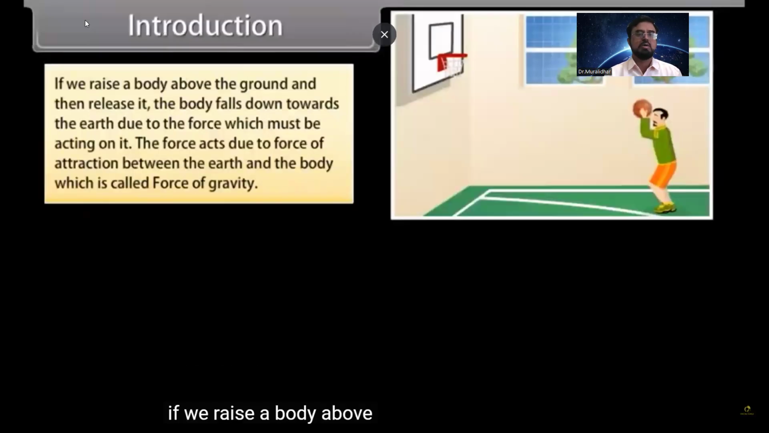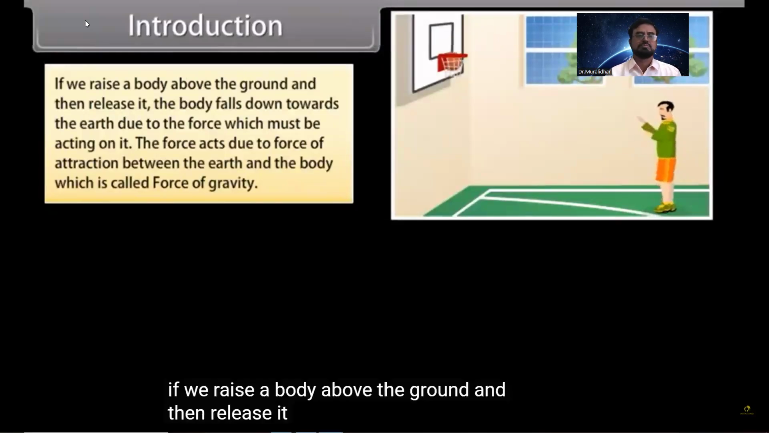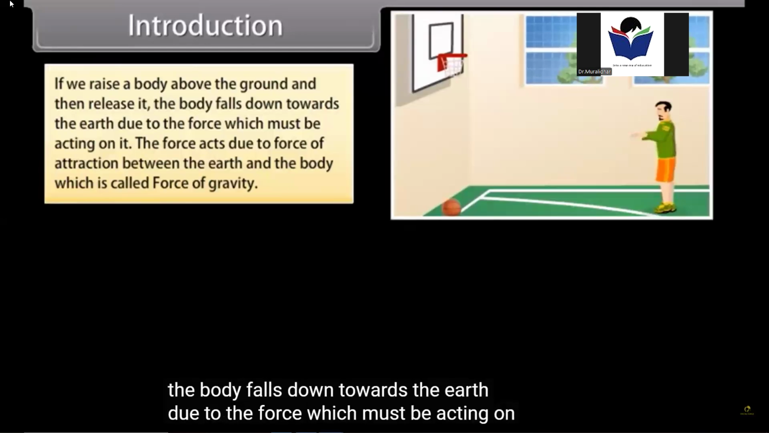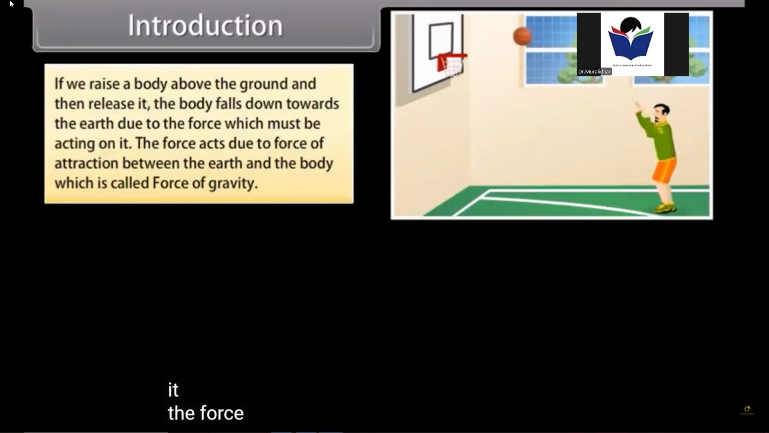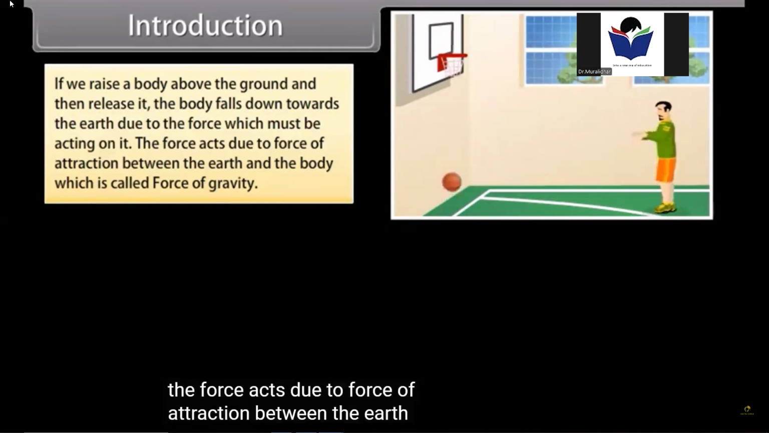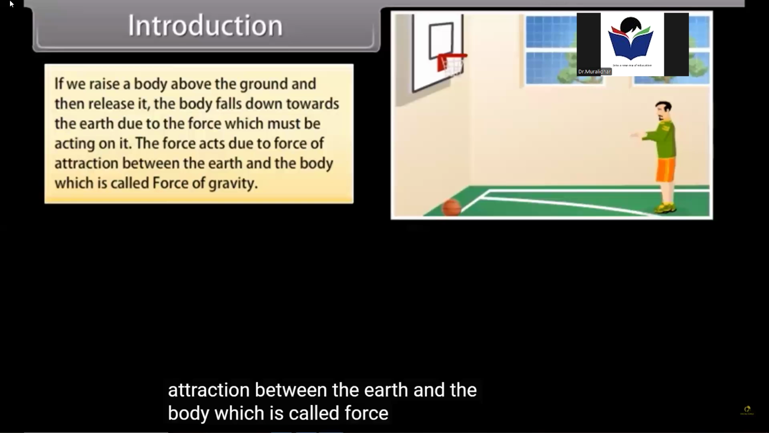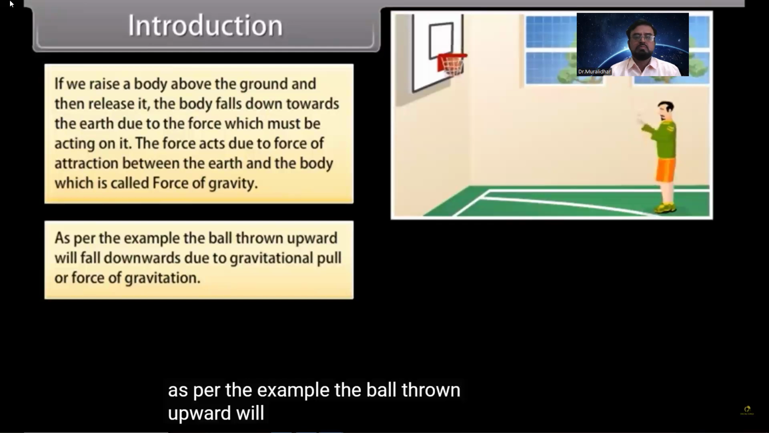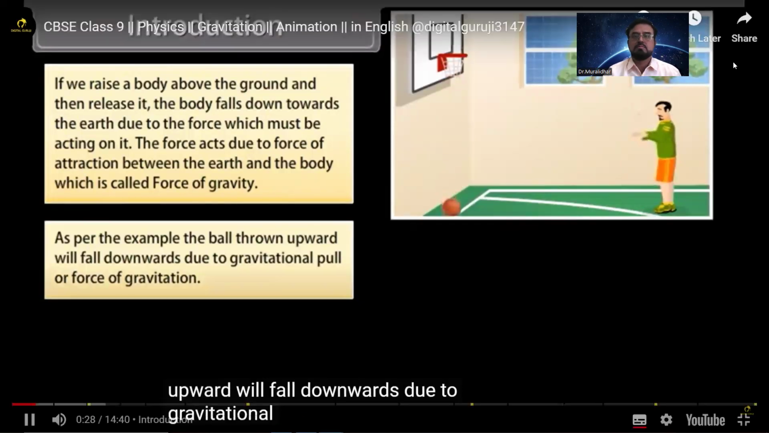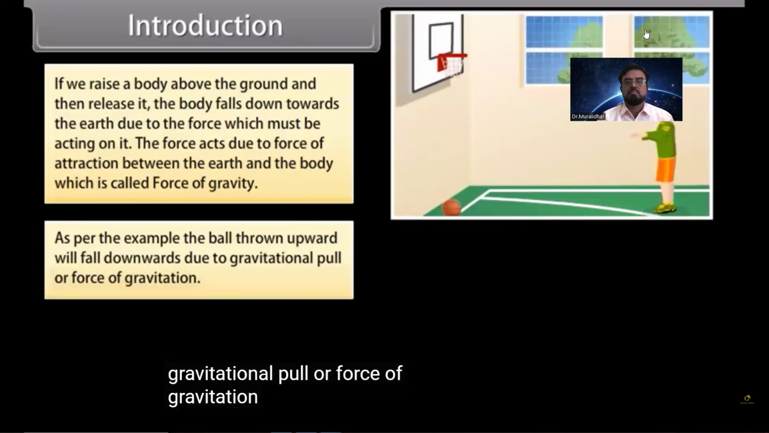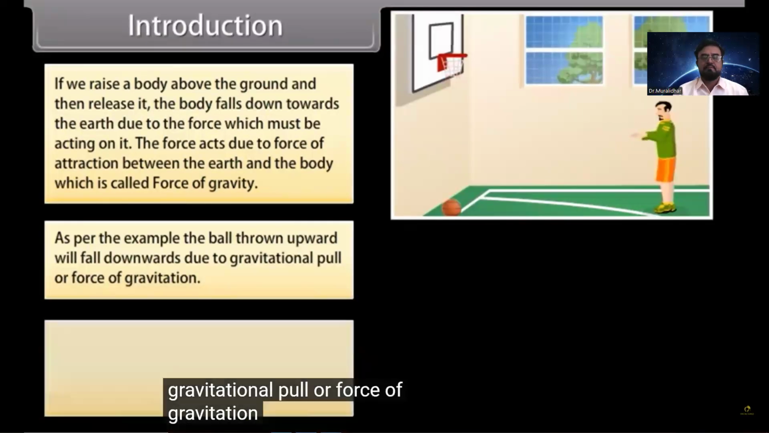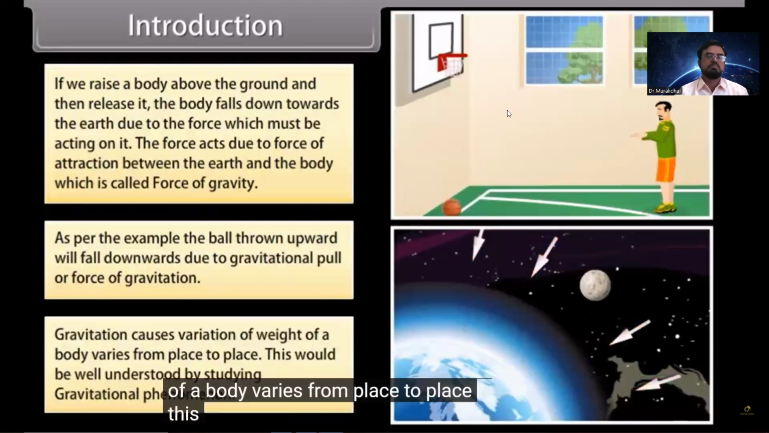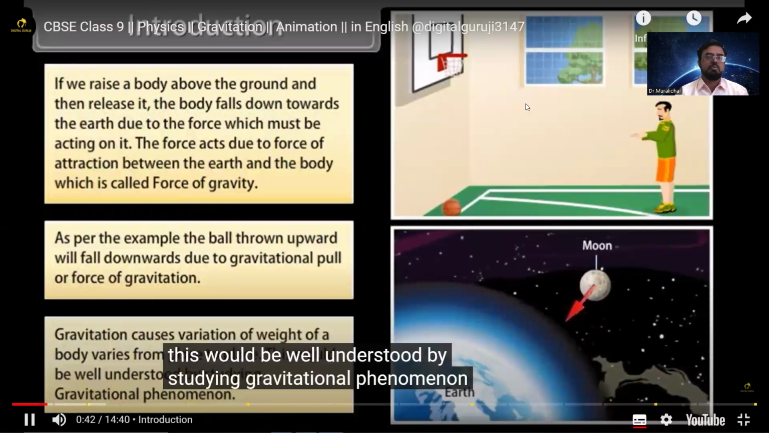If we raise a body above the ground and then release it, the body falls down towards the earth due to the force which must be acting on it. The force acts due to the force of attraction between the earth and the body, which is called force of gravity. As per the example, a ball thrown upward will fall downwards due to gravitational pull or force of gravitation. Gravitation causes variation of weight of a body from place to place. This would be well understood by studying gravitational phenomenon.